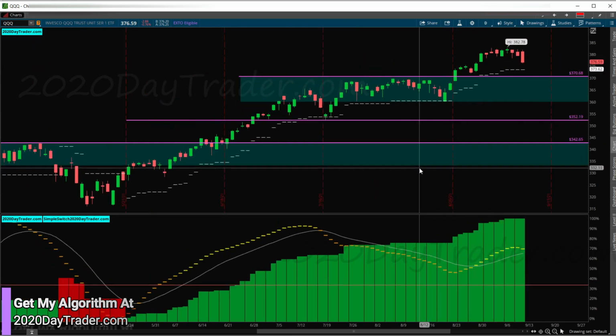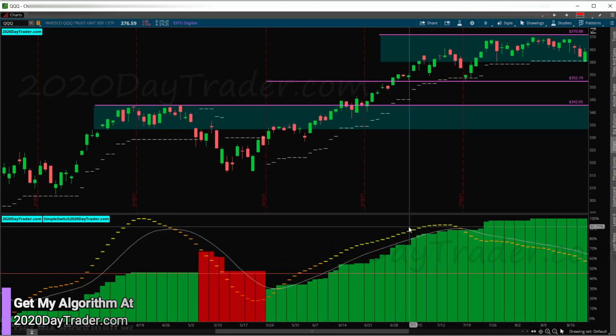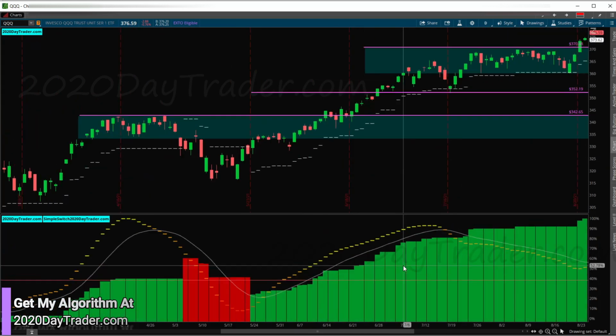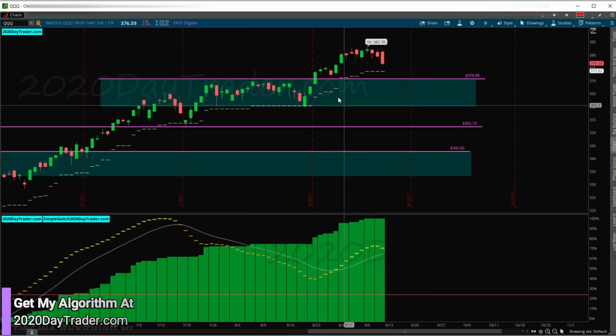But again, I like to trade from weakness to strength. So no trade for me until we can see some of this weakness turning into strength. So I'll be hanging out until that happens. But right now, if I were a trader of this, I'd be looking for a bounce off of here. Would I short it here? No, because this looks strong still. So it may not come down here. It might just be like, see you later. I don't know what's going to happen.